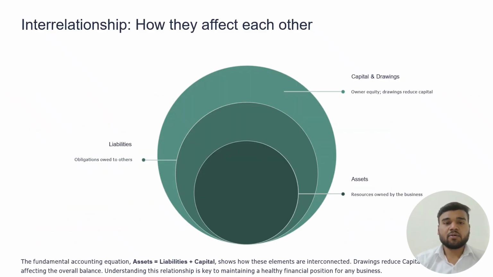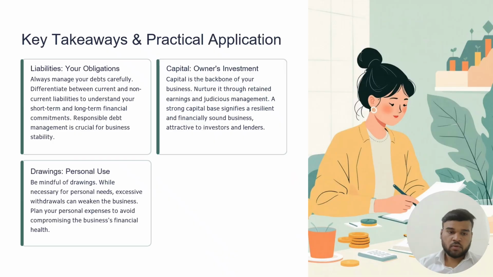Guys, we have the effect of capital and drawings on assets and liabilities. The fundamental accounting equation, assets equal liabilities plus capital, shows how these elements are interconnected. Drawings reduce the capital, affecting the overall balance. Understanding this relationship is key to maintaining a healthy financial position.